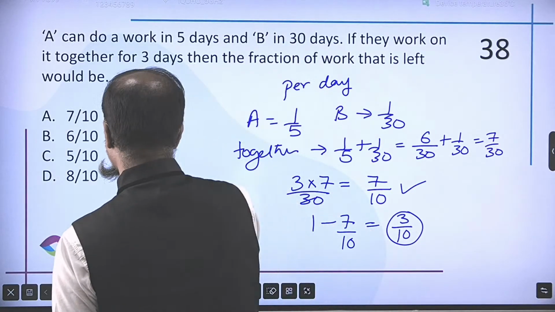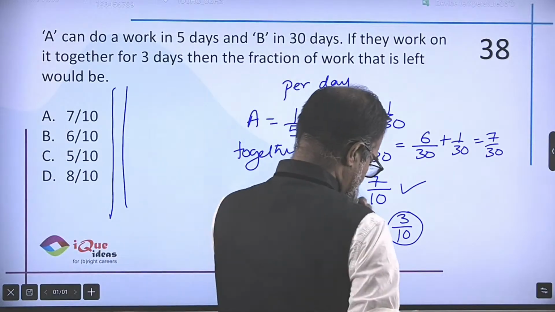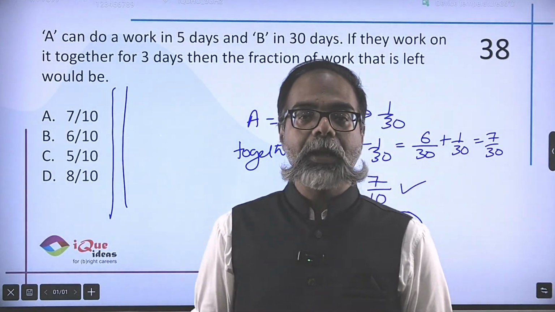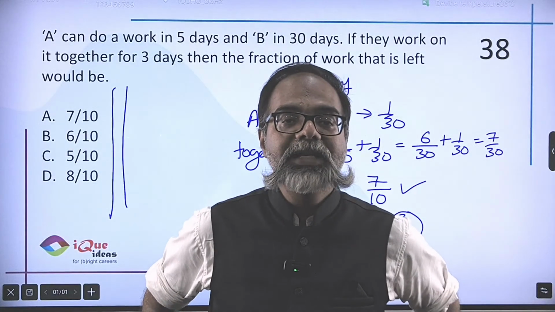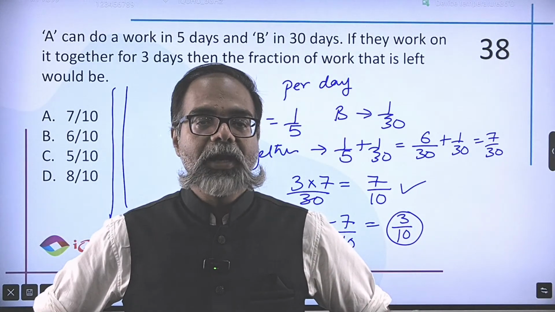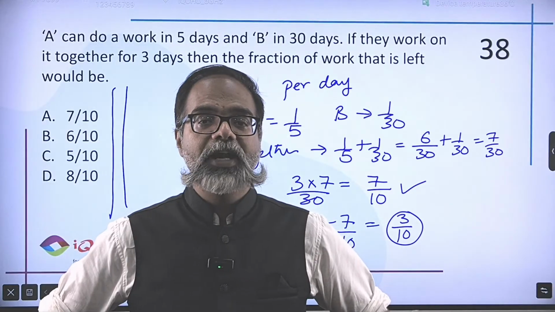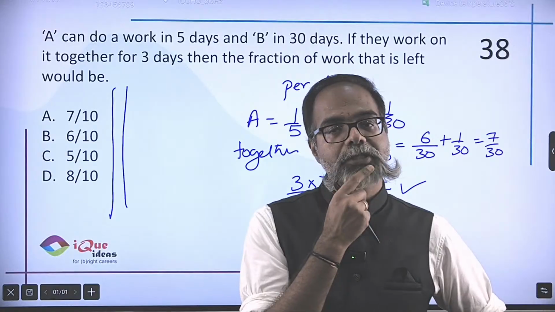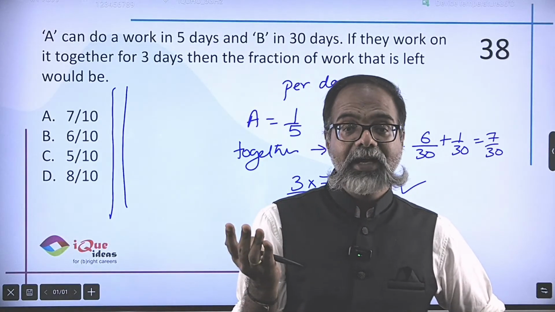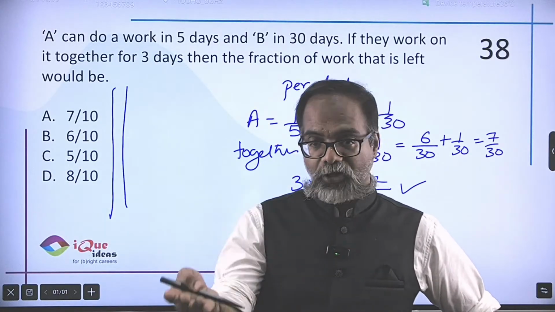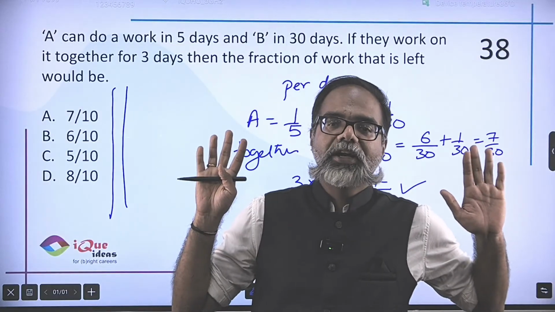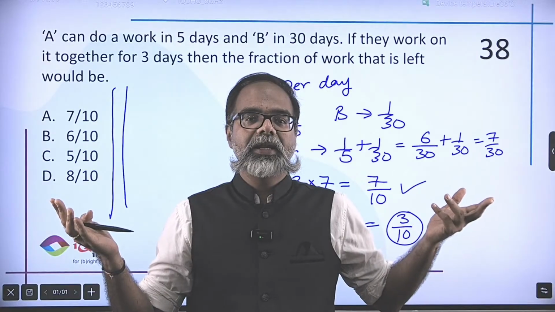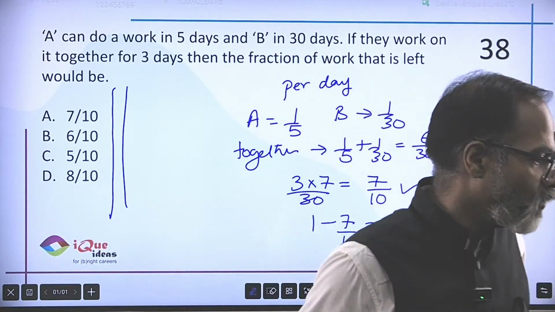But unfortunately, none of the options is 3/10. So if the question were how much of the work is completed, then 7/10 could be the answer. But in this, the question asked is what fraction of the work is left. Technically, the answer should be 3/10, which is none of the options. So I don't know whether they have incorrectly published the options or worded the question incorrectly. Whatever it is, if I want to take a risk, I'll mark 7/10, nothing to lose. Mark it and move ahead.